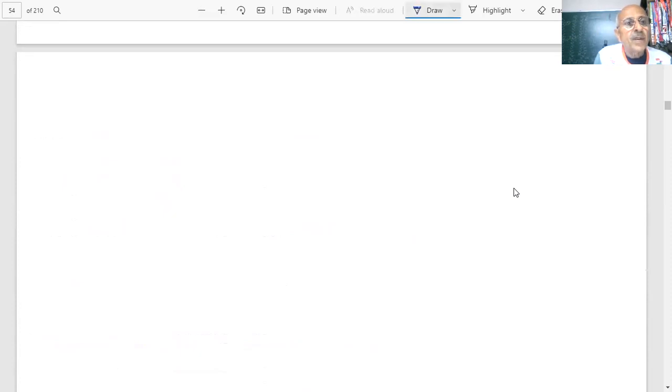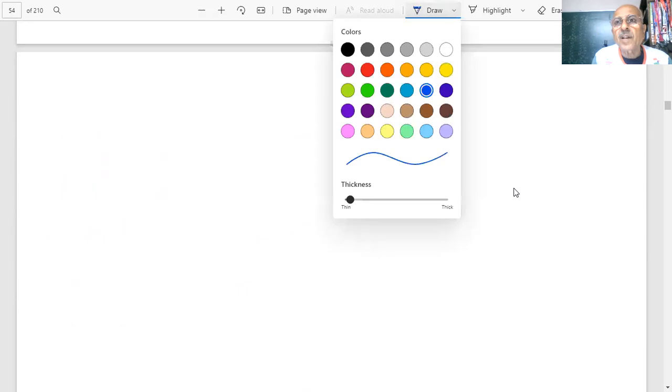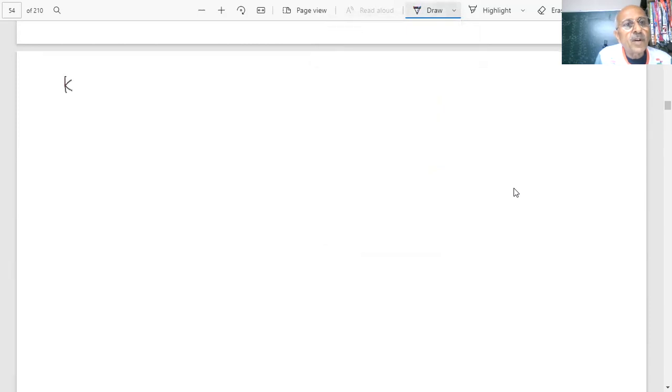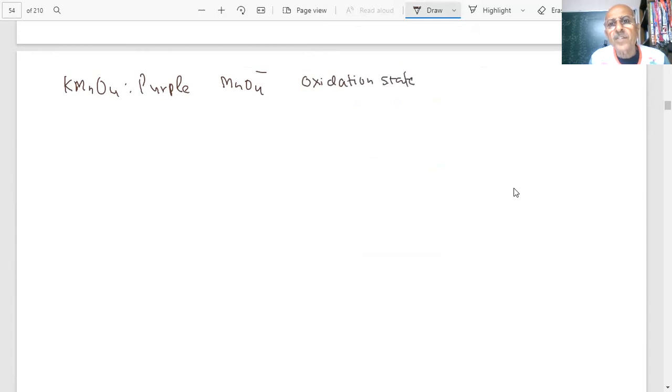Potassium permanganate. What was the color of KMnO4? Purple. So this MnO4 minus is purple in color. What is the oxidation state of manganese here? +7. Manganese is +7.